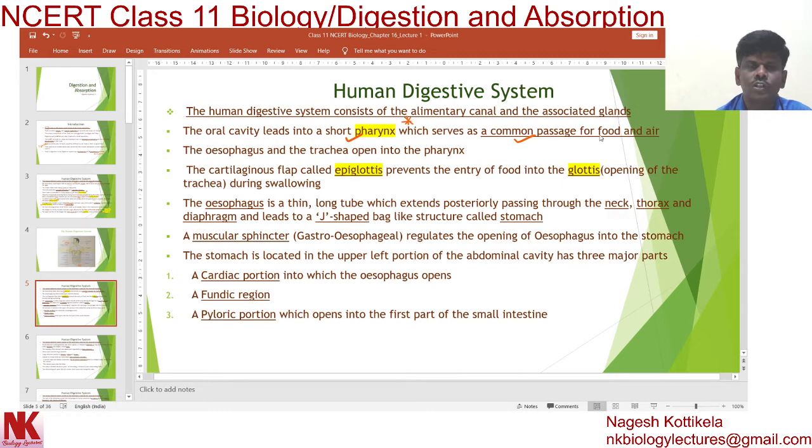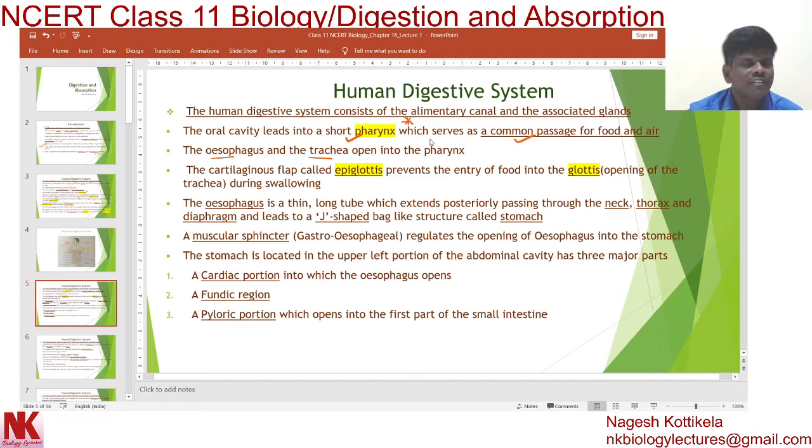Actually, esophagus and trachea both open into the pharynx. Esophagus is a food pipe, and trachea is a windpipe. So both these structures open into the pharynx, and obviously pharynx is a common passage for both food and air.